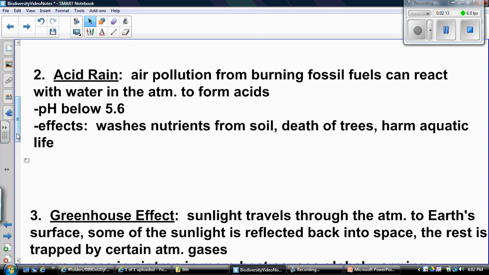Okay, another source of pollution is acid rain. This is when air pollution from burning fossil fuels, and we learned about that at the beginning of the year. Fossil fuels are those non-renewable resources: coal, oil, and natural gas. They react with water in the atmosphere and they form acids. These acids have what we call a pH below 5.6. The effects of acid rain: it washes nutrients from soil, it causes death of trees, and it can harm aquatic life. So this is another way that humans are affecting ecosystems, by increasing the amount of acid rain here on Earth.